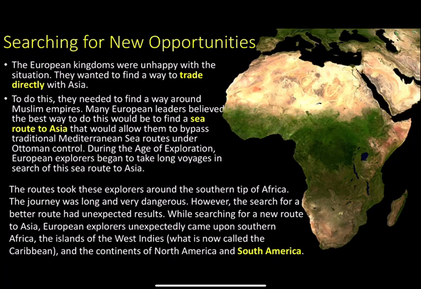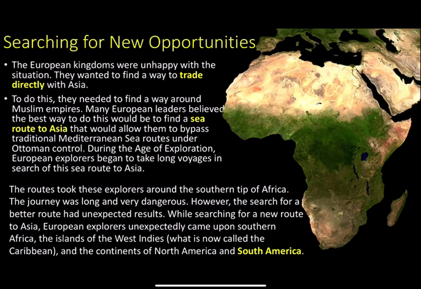Many European leaders believed the best way to do this would be to find a sea route to Asia that would allow them to bypass traditional Mediterranean sea routes under Ottoman control. During the Age of Exploration, European explorers began to take long voyages in search of this sea route to Asia. The routes took these explorers around the southern tip of Africa. The journey was long and very dangerous.